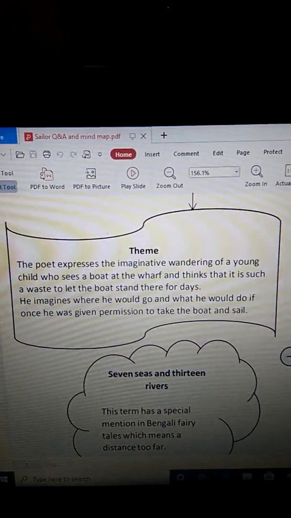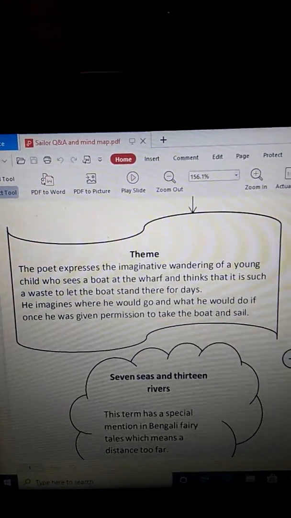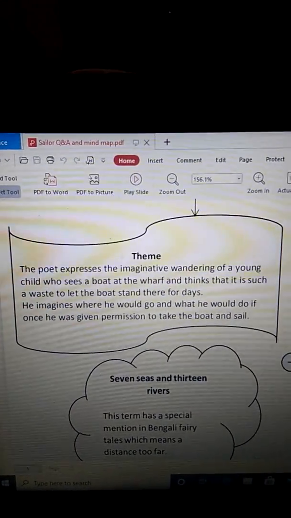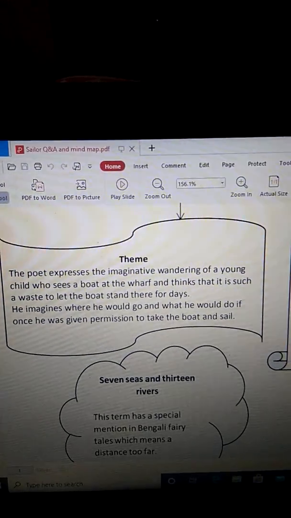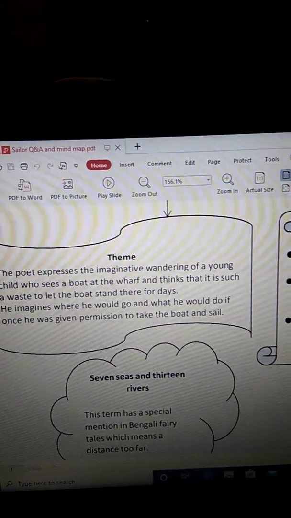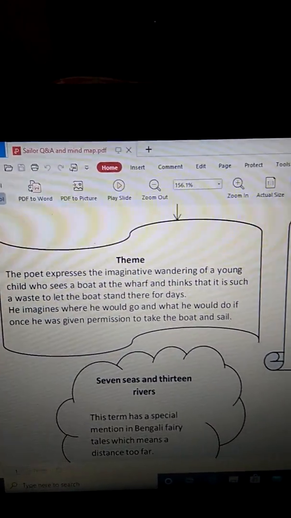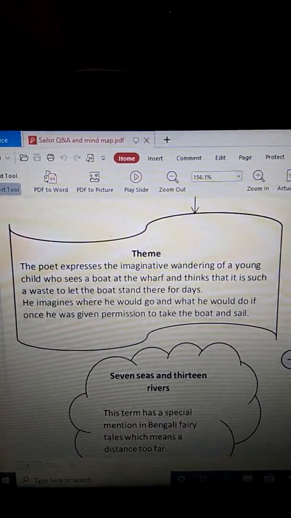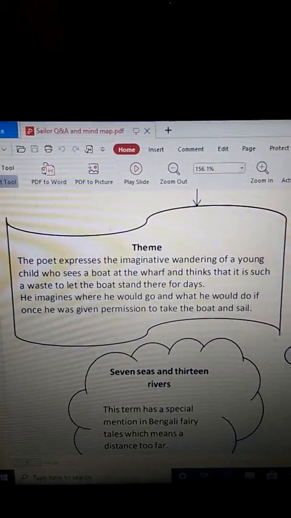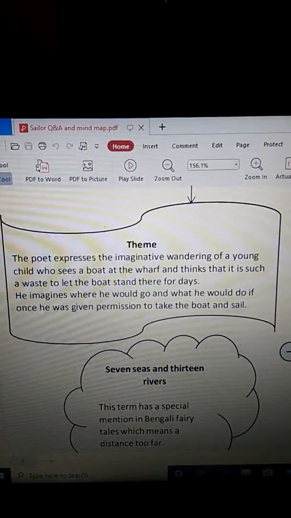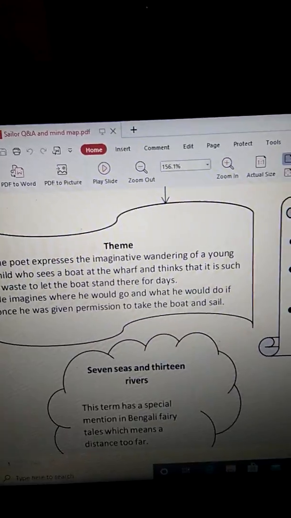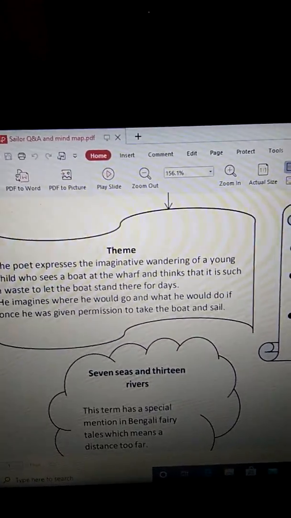He can go visit the land of the strange king. He can pass the ford of Tirupurni and the desert of Tepanthar. So these are the different places that the child imagines to go. And what would he do? He would laden the boat with whatever he feels like. Isn't it? He says that.